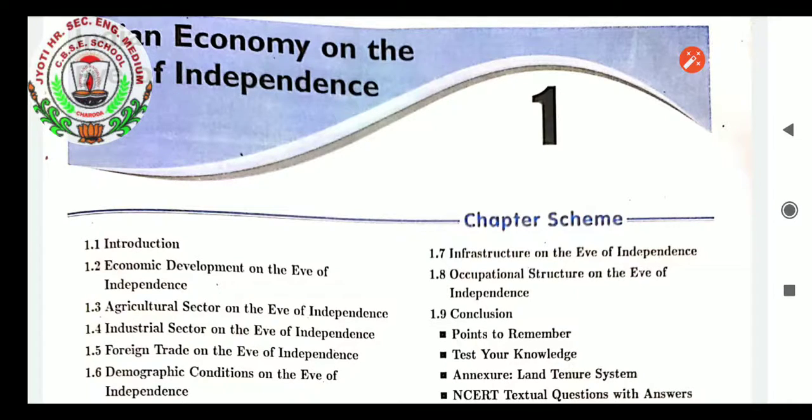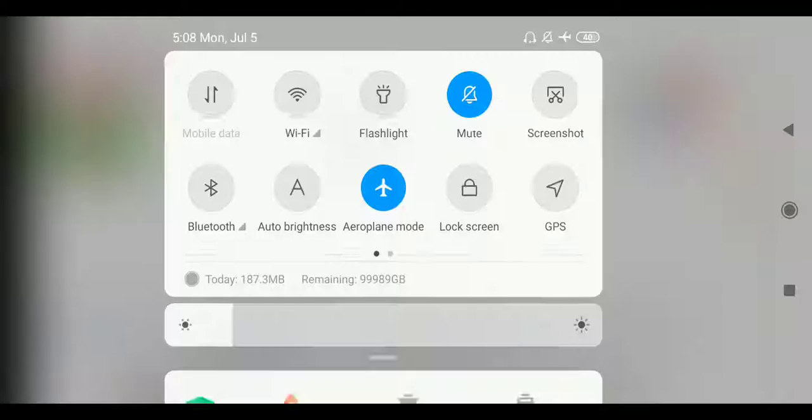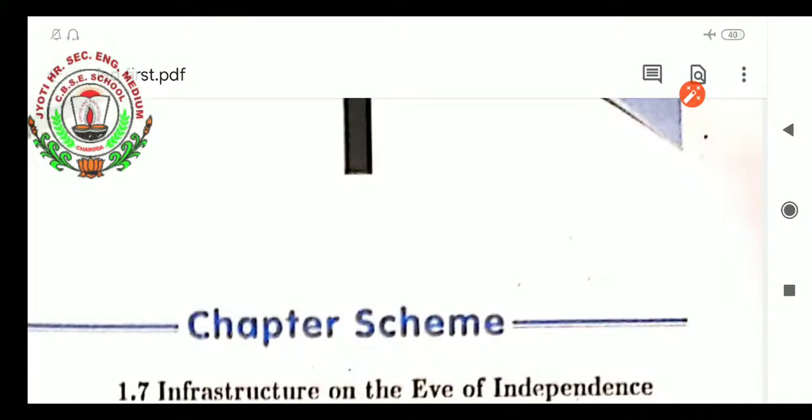As I already explained to you, you can purchase the book of Saraswati publication or wiki or ebook for the Indian economic development. So let us learn about the Indian economic development. Students, in this particular book we will learn all the topics related to the matters after independence: how the progress of India was done, how the economic development of our country was seen. All those things are written in this book, Indian economic development. So let us learn about this chapter, student.